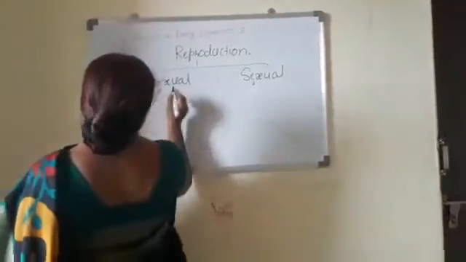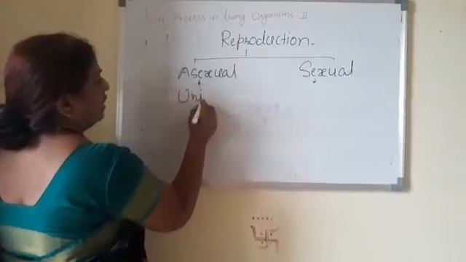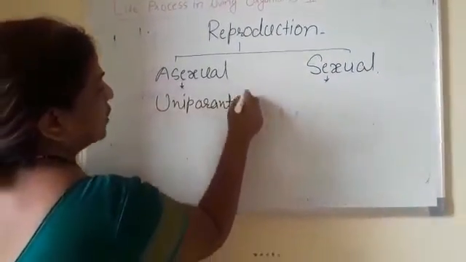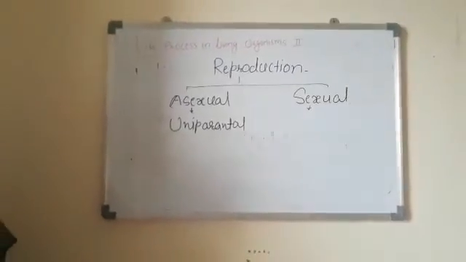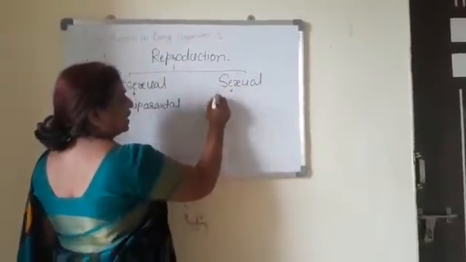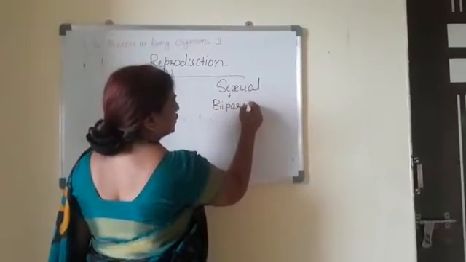In asexual reproduction, only one parent is involved, hence it is known as uniparental reproduction. In sexual reproduction, two parents are involved, and hence it is known as biparental reproduction.